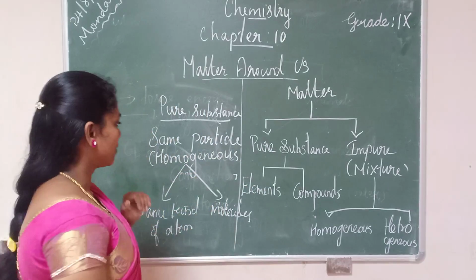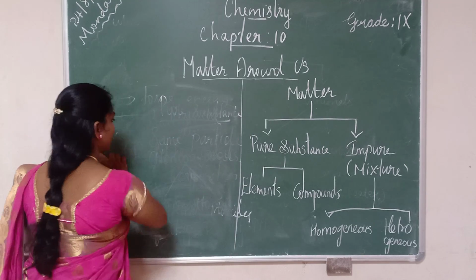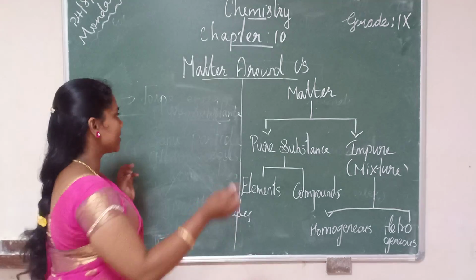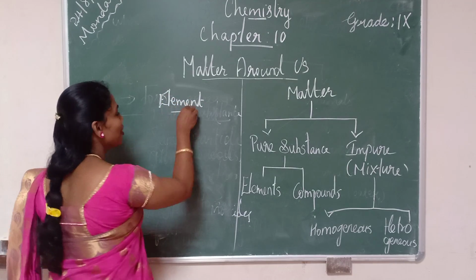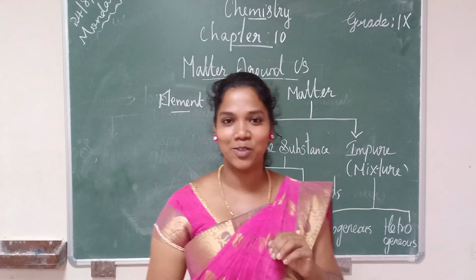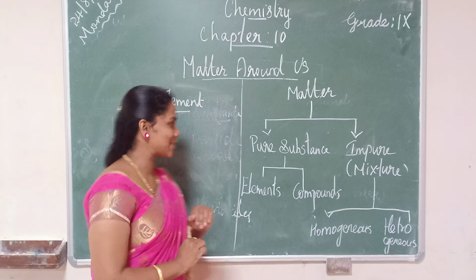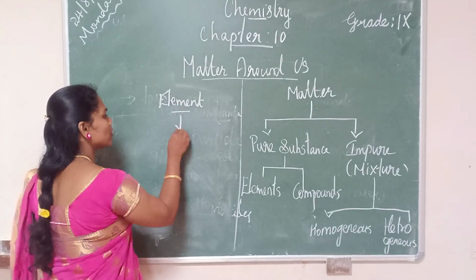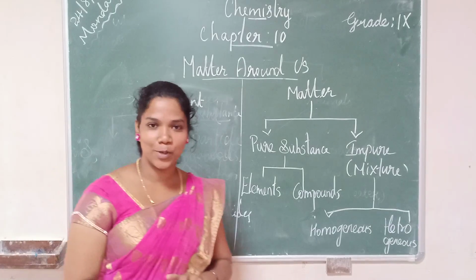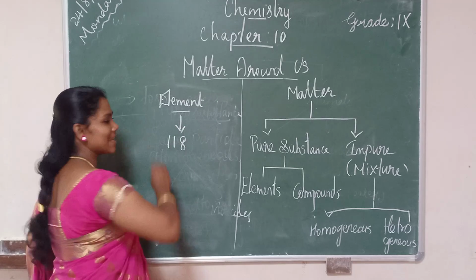Now we can see what is this element. You are all well familiar with the word element. From the lower classes itself you have been studying it in the chemistry portion: element, atom, compound. So far, how many elements are there? In the periodic table, so far 118 elements are there.